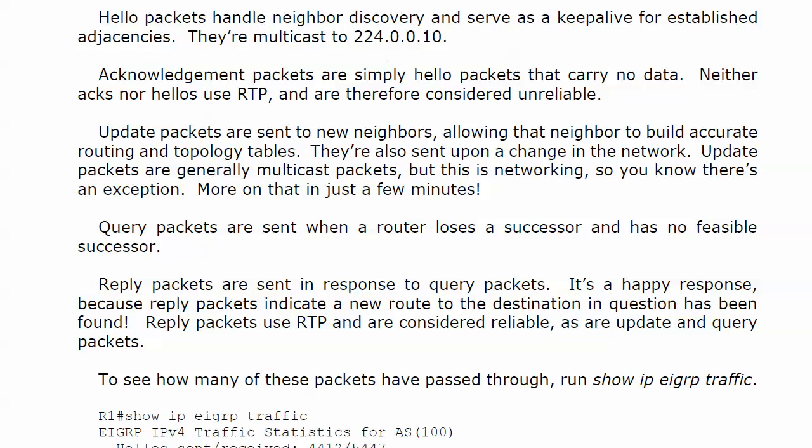Now reply, update, and query packets all use RTP and are all considered reliable. I think that's a good thing to know. I smell an exam question there.